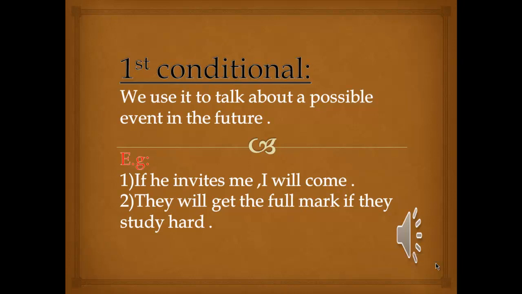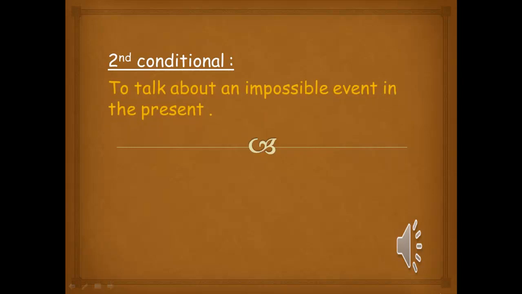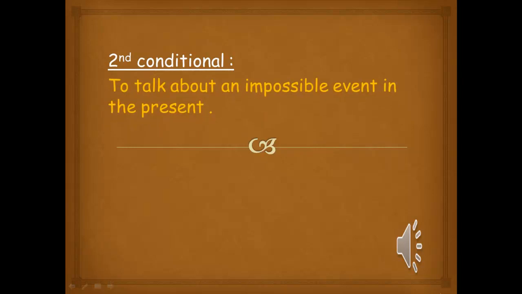Let's go to the second conditional. Okay, for the second conditional, as we mentioned before, we use it to talk about an impossible event in the present or to give advice. Do you remember when I said that if you want to give advice, you can say, if I were you? As we mentioned too, all the present pronouns take were in the second conditional: he were, she were, they were, I were. Okay? Let's read the following sentences.